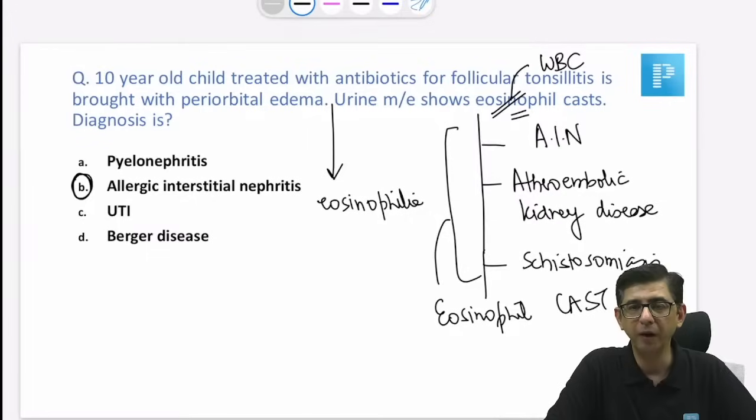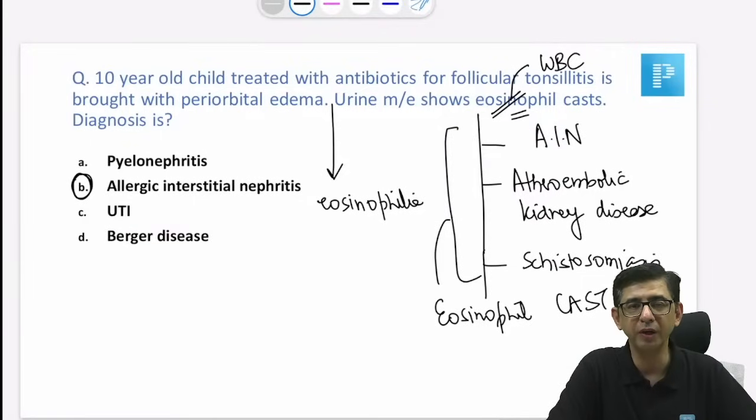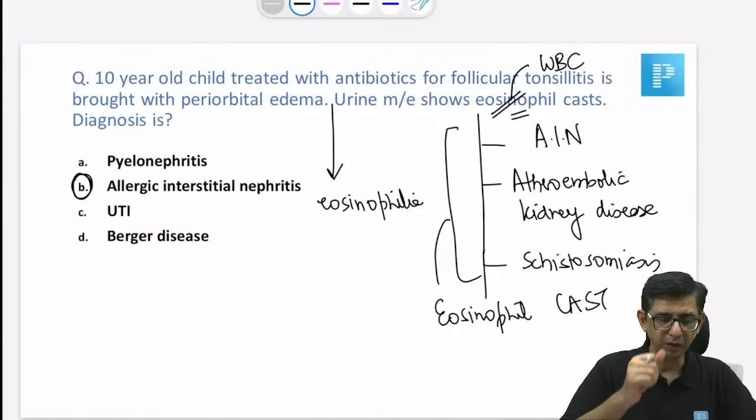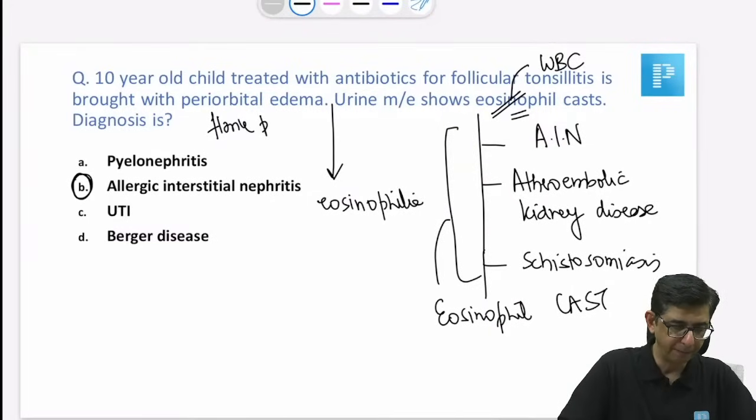Hemant, let me know about costovertebral tenderness in the question. I just want to rule out pyelonephritis one last time. He's already on antibiotics now, so development of pyelonephritis in the setting of antibiotics would be relatively less likely. Fever is okay. Flank pain is fine. So I get that point. But yes, I'll just write the words flank pain here.